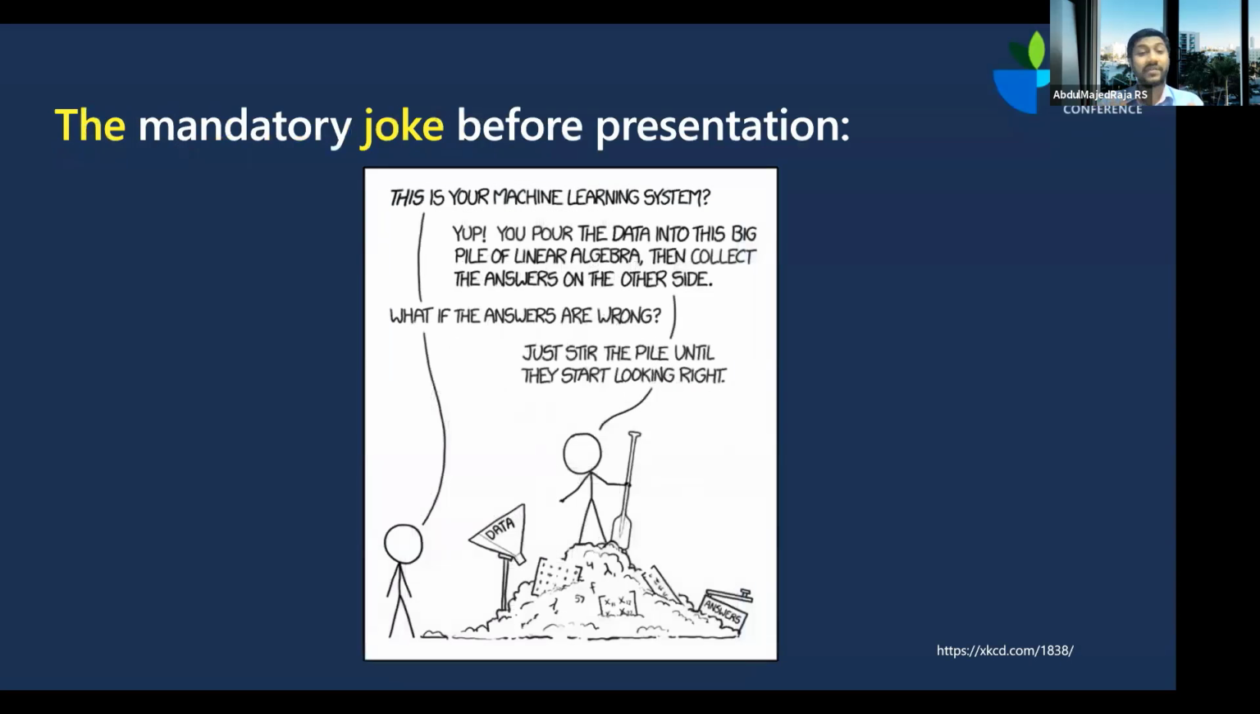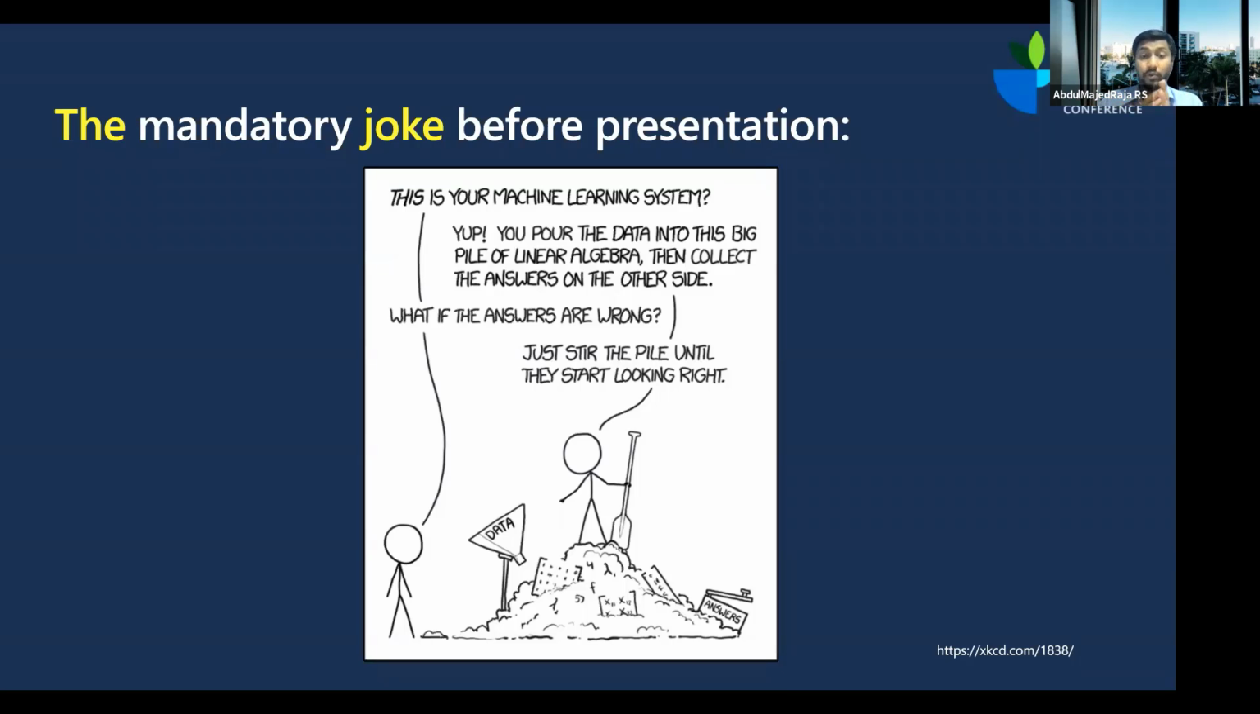Of course, every talk begins with a joke. So, let's make a joke. Person A asks person B, who is, let's say, a data scientist or machine learning engineer, "Oh, this is your machine learning system. And what does it do?" Person B says, "You pour a lot of data into this big pile of linear algebra, and then it collects the answers on the other side." So it's like a funnel. You pour data in, and then you have linear algebra, and then it collects the answer on the other side.